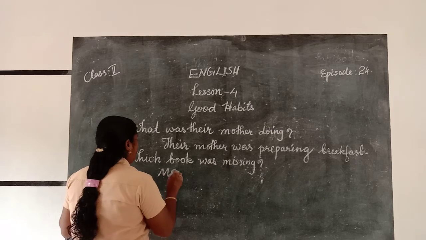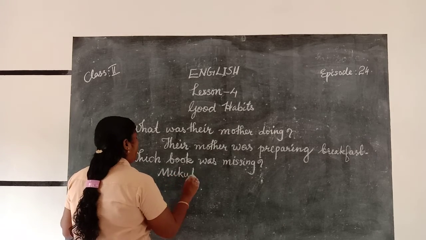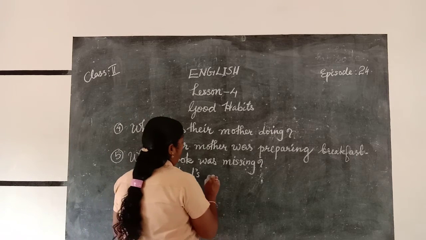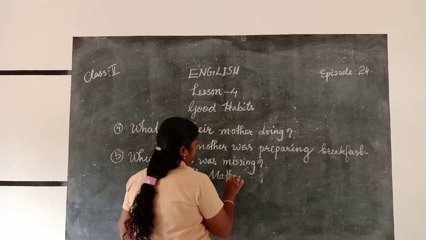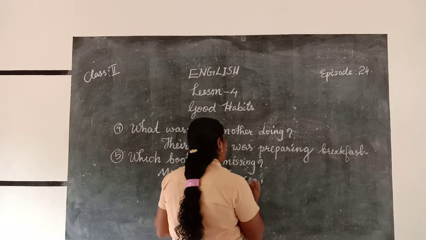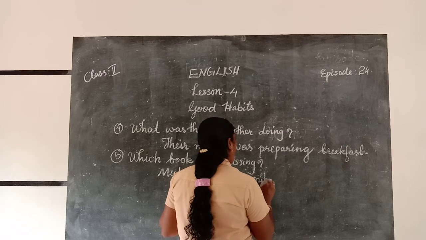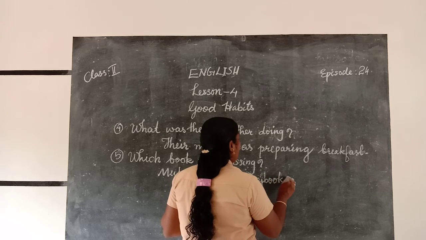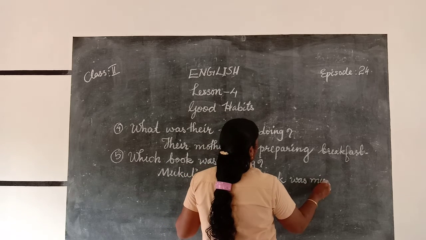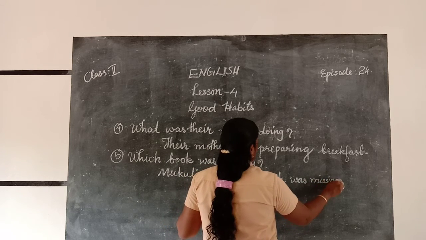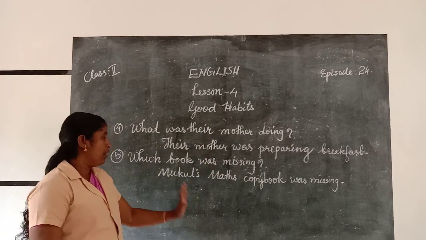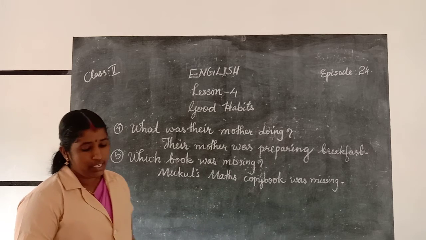M-U-K-U-L'S. Maths, M-A-T-H-S. Copy book, C-O-P-Y B-O-O-K. Which book was missing? Mukul's maths copy book was missing.